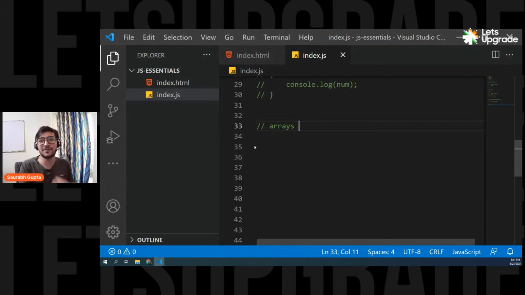That's the benefit. That's the best part about an array. All the values are stored in a single variable. Now let's say if we don't know about arrays, and I want to store 5 values, what I'll do is create 5 variables. If I want to store 100 values, I have to create 100 variables. And you know that if you create this many variables, it's really tough to handle and work with your program. It will simply create a mess for you if you use 100 variables to store 100 values.